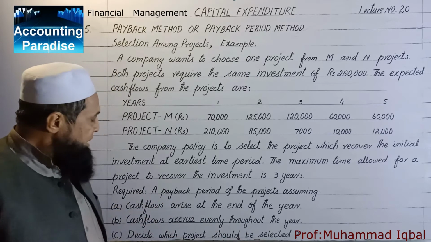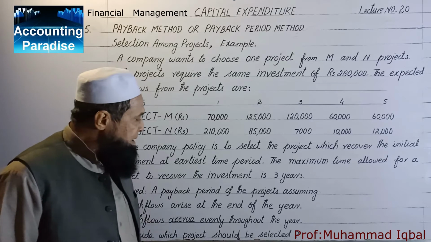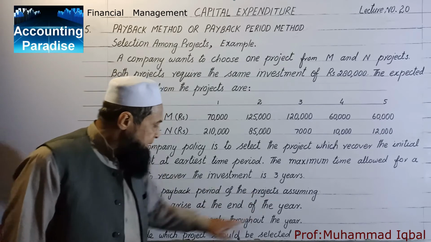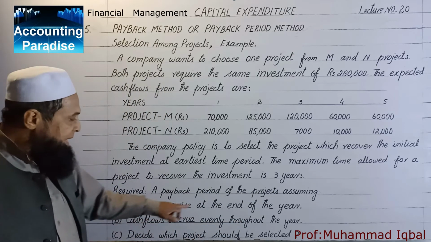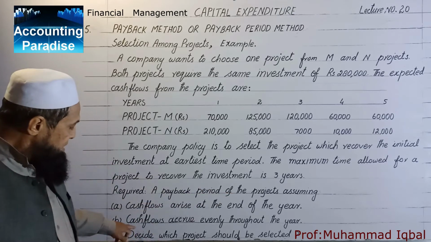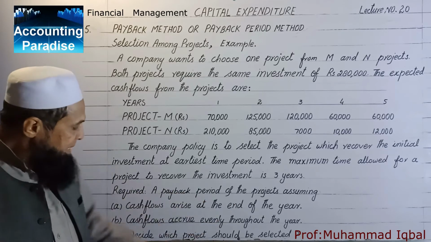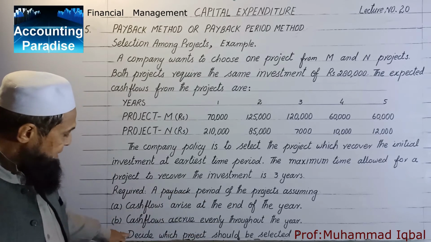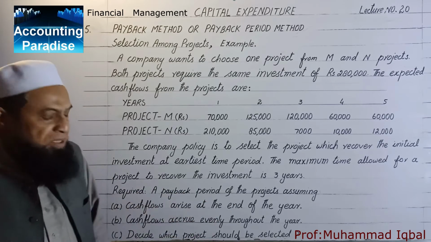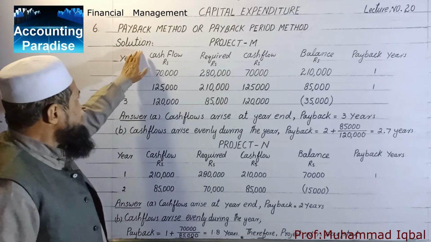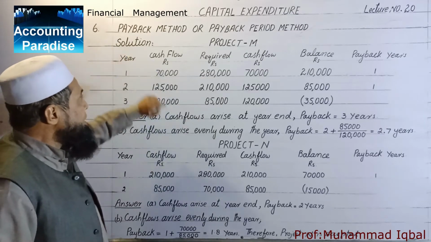Required. Calculate a payback period of the projects, assuming number 1, cash flow arise at the end of the year. Number 2, cash flow accrue evenly throughout the year. Decide which project should be selected. Here is the solution of this example.